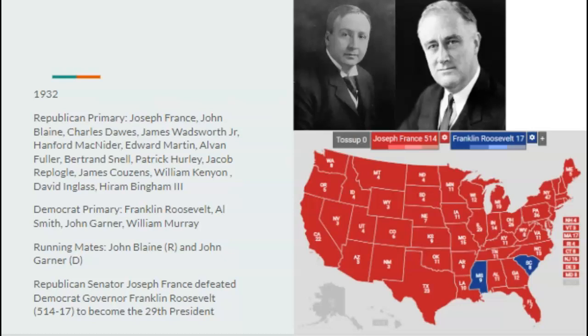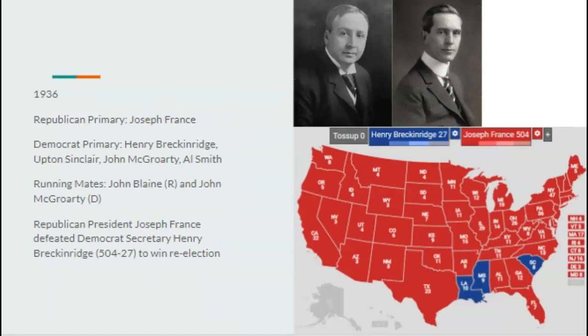And we can see it would be slow. It'd be a lot slower than the Franklin Roosevelt administration, IRL. But the economy slowly gets better and better. And heading into 1936, the Democrats nominate Henry Breckinridge, who was the Secretary of War under the Bryan administration. And Breckinridge does a bit better.